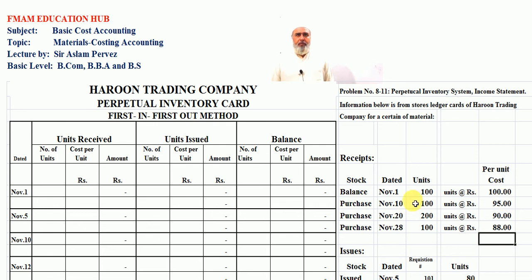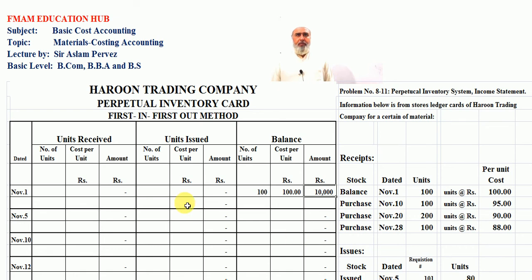Now we record our opening inventory here. Firstly, in balance column, 100 units. Students, it is our FIFO method used in these problems. 100 rupees per unit is the cost. The total cost is 10,000 rupees here. This is our opening inventory, students.